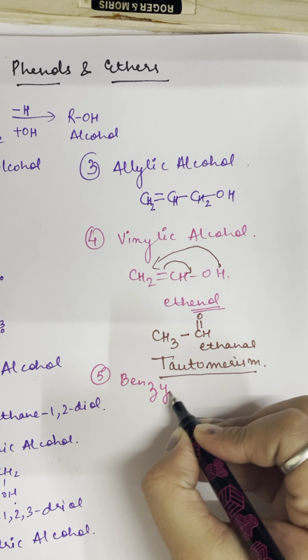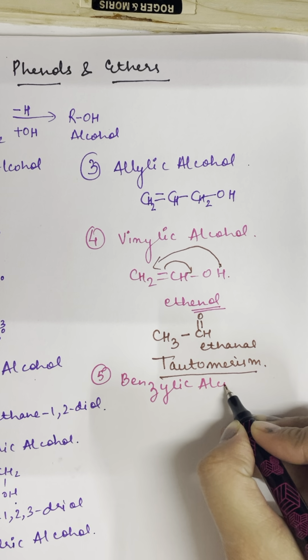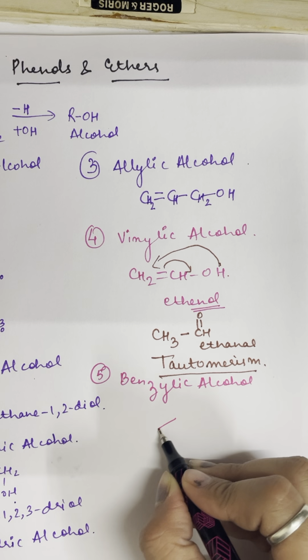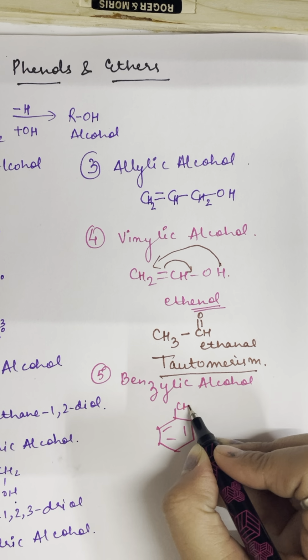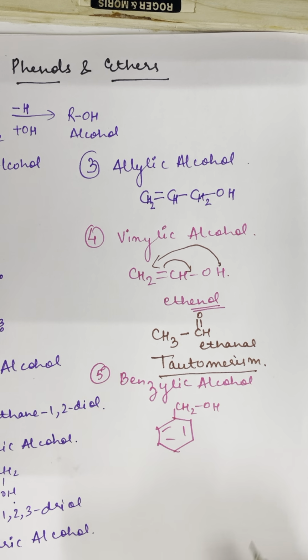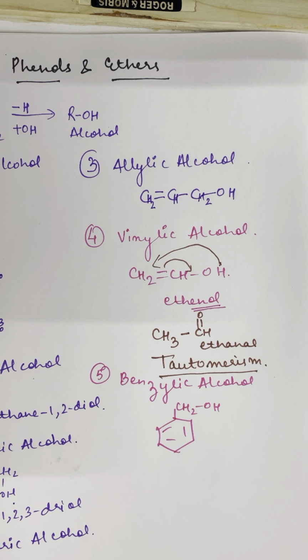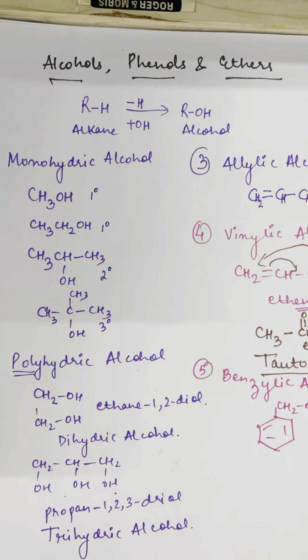Fine. Then you can have a benzylic alcohol. When OH is attached to a benzene ring through CH2 and then OH, this is called benzylic alcohol. You can write some more examples of that. So this is all about the classification of alcohols.